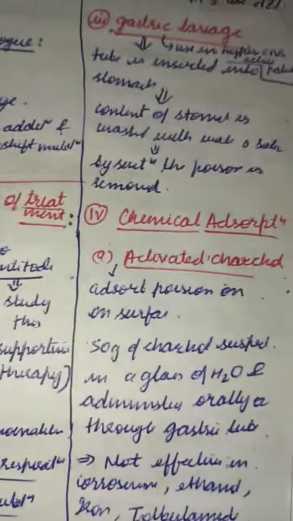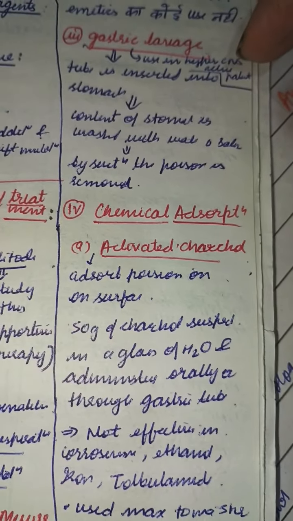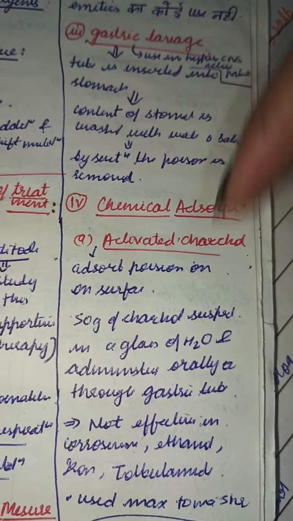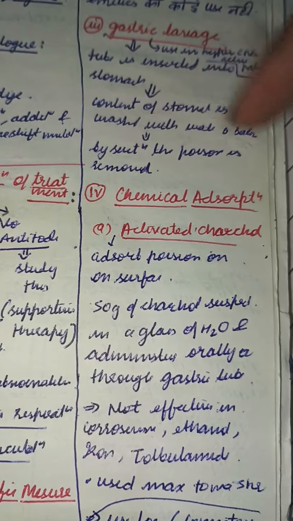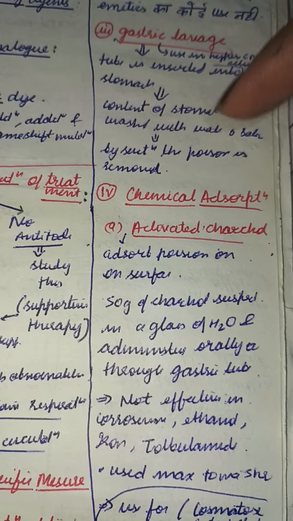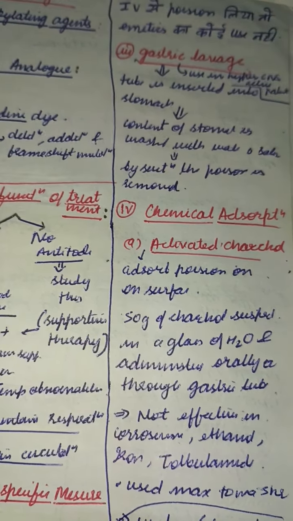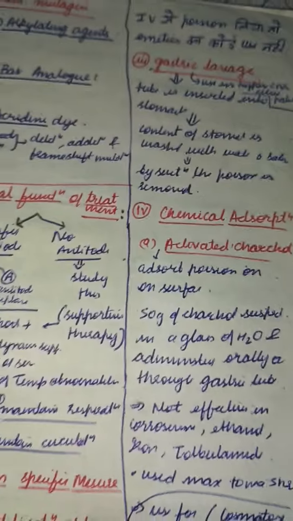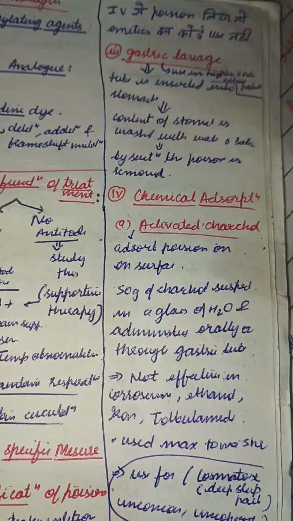And the third one is gastric lavage. Gastric lavage is used in a hyper CNS active patient who can't do emesis. So a tube is inserted into the stomach and the content is expelled out and washed out with saline. You put the tube inside the stomach and then wash off that substance, and by secreting the poison, removal occurs.